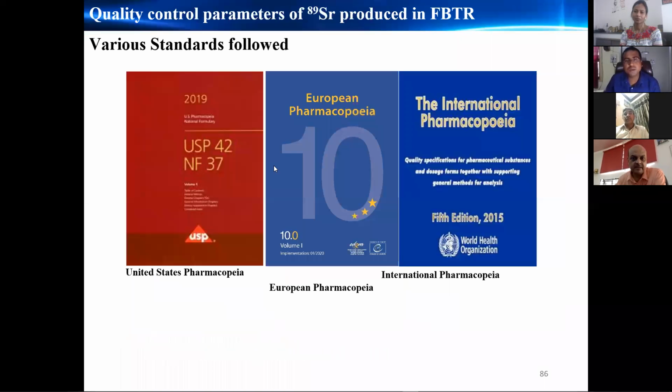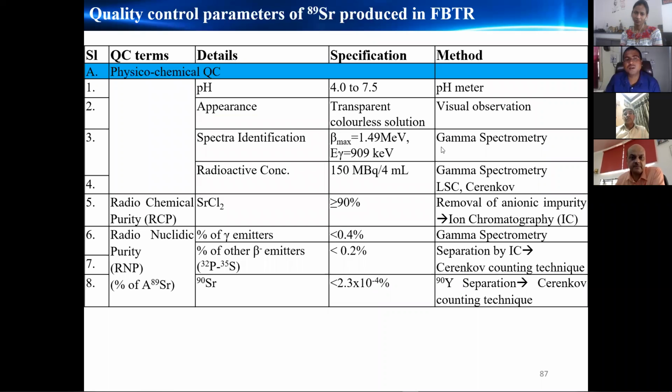The very important thing is quality control. For quality control we mostly follow US pharmacopoeia. Not only US pharmacopoeia, we follow European pharmacopoeia, international, all of them, and we take the recommendations from all the techniques. These are the detailed quality control things. And here I want to tell what instruments we used for this purpose. pH meter we used, then gamma spectrometry, liquid scintillation, Cherenkov counting used for the quantification, then ion chromatography used for the radiochemical quality control, then for the radionuclidic purity we use gamma spectrometry, then for the beta emitter we use ion chromatography and Cherenkov counting, and for the beta minus emitter also we use Cherenkov counting.